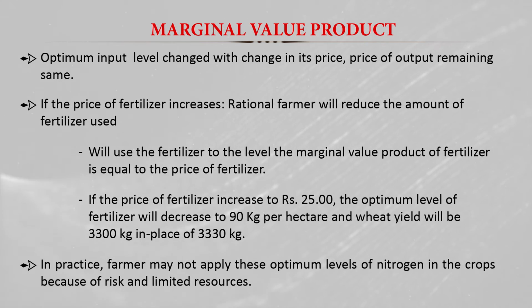Actually, farmers don't have unlimited resources, they have limited resources. So if he is having 100 kg of nitrogen with him, he will not apply the whole 100 kg on a wheat crop. So he will take different decisions in that condition.